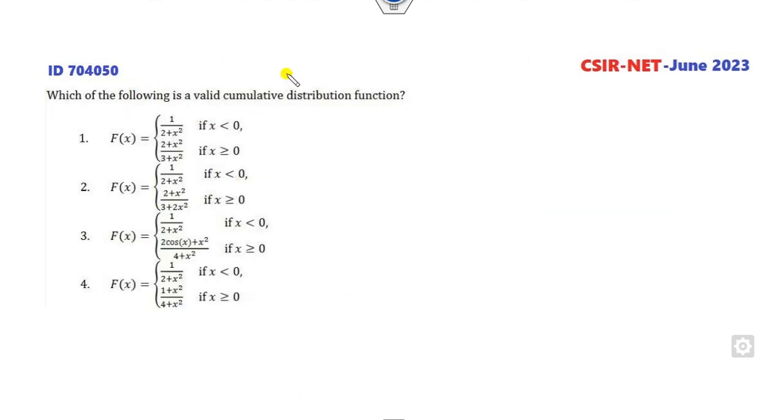Okay, which of the following is a valid cumulative distribution function? Fine. So what is the property of the cumulative distribution function? First of all, it must be continuous. Like, what is the value of F at 0 on both sides? Half, and in this case it is 2/3.